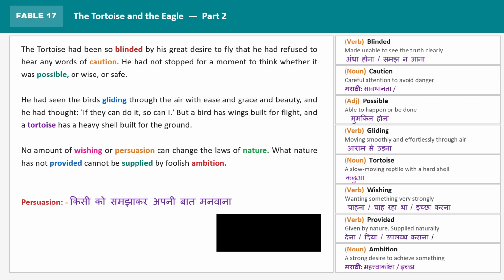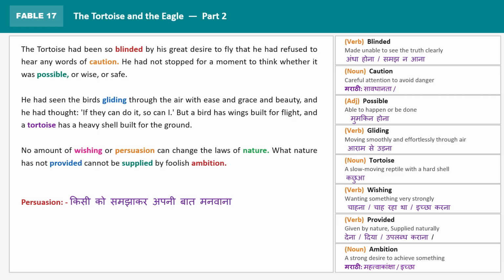It cannot change the law of nature. What nature has not provided cannot be supplied by foolish ambition. What nature has not given you, you cannot compensate for with some foolish ambition. So what nature cannot provide cannot be supplied by foolish ambition.